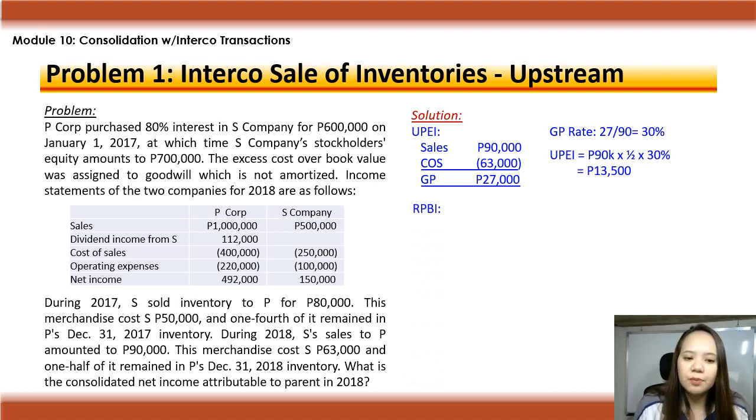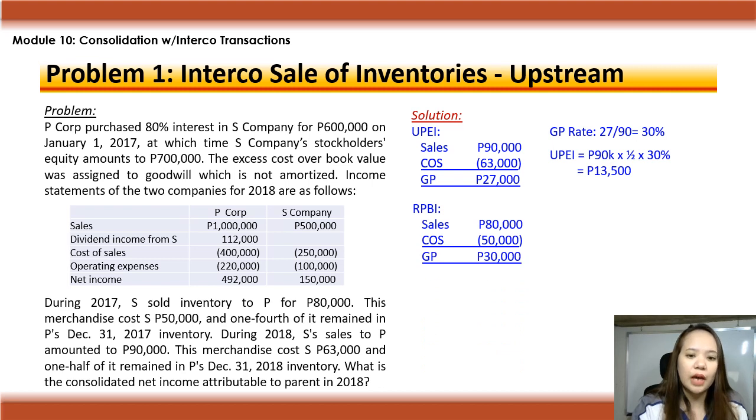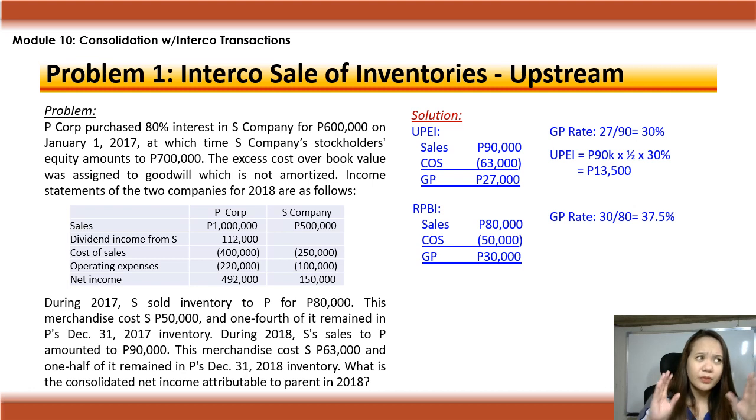Next, your realized profit in beginning inventory. Magkano yung natira from last year na malamang, inassume mo lang, na benta this year. So, dapat realized na siya. So, sabi, during 2017, S sold inventory to P for 80,000, costing 50,000. So, your gross profit in 2017 is 30,000. Your GP rate is computed as 30 over 80 equals 37.5%. Okay. Pwede kasing hindi consistent yung GP rates na ginagamit mo year on year.